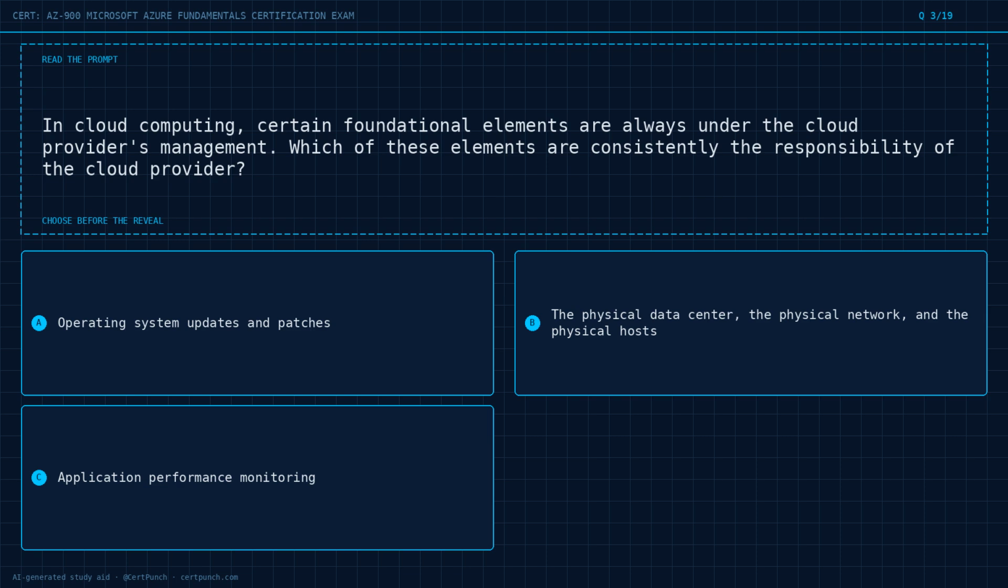Question 3 of 19. In cloud computing, certain foundational elements are always under the cloud provider's management. Which of these elements are consistently the responsibility of the cloud provider? Option A, operating system updates and patches. Option B, the physical data center, the physical network, and the physical hosts. Option C, application performance monitoring. Choose the best answer before the reveal. Commit to it now.